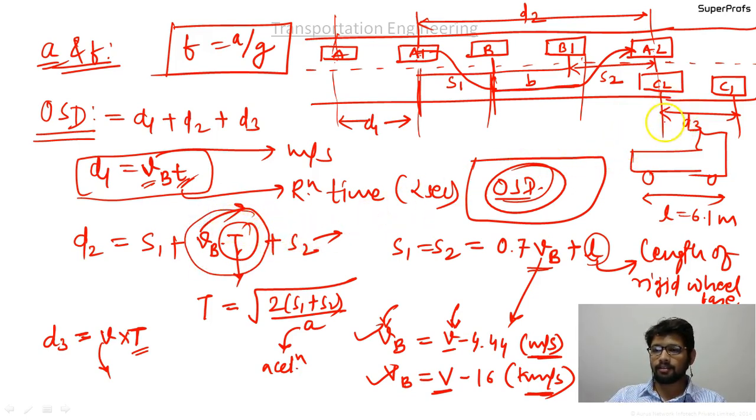And this is D3, it is the vehicle that is coming from the front side, from this side. It should be ensured that during this acceleration period, because for this period we are using the lane of the vehicle coming from the front side, that vehicle is at a distance far away, at distance D3 from this point. So in this way we completed the OSD, and we also solved the numerical questions based on it.